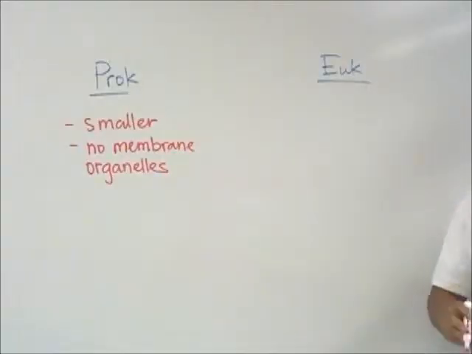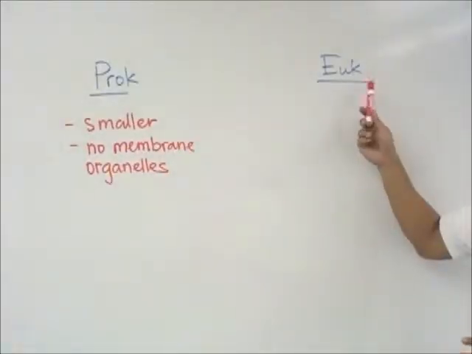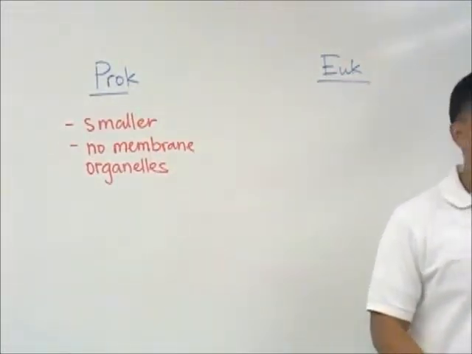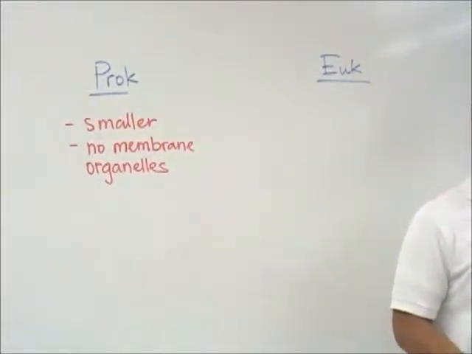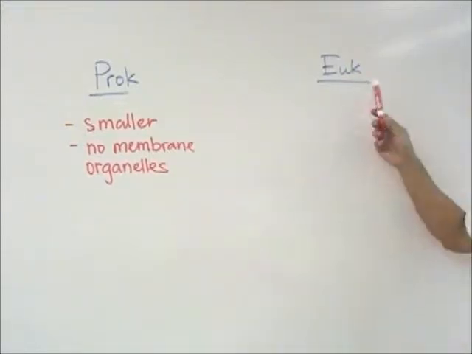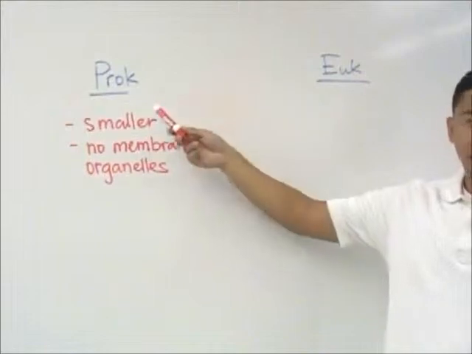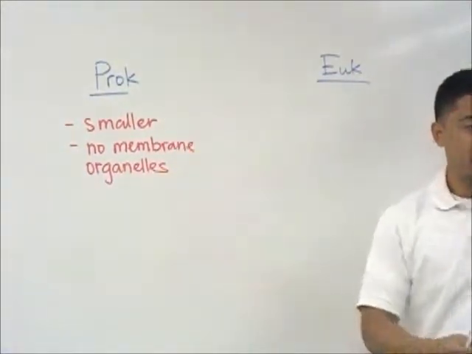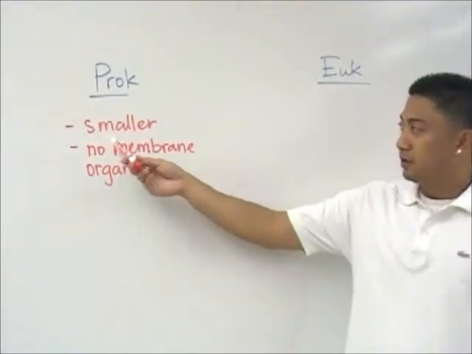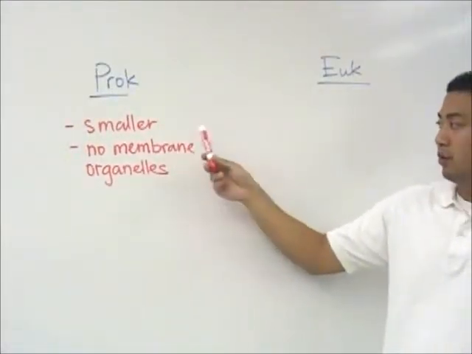Okay. What are the differences between prokaryotes and eukaryotes? Remember, prokaryotes are thinking like the stuff on the floor, stuff on like molded cheese. What is that? Bacteria, right? And archaea. So with prokaryotes, one thing to note is that they're smaller. Like a bacteria is smaller than a human being, you would agree, right? Yeah. And also they have no membrane-bound organelles.